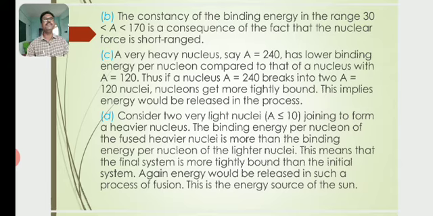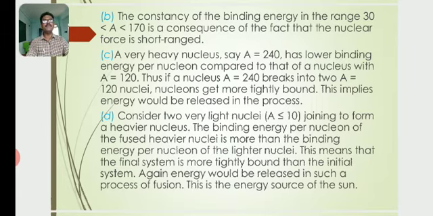Thus, if a nucleus with A equal to 240 breaks into two nuclei with A equal to 120, nucleons get more tightly bound. This implies energy would be released in the process, as in nuclear fission.